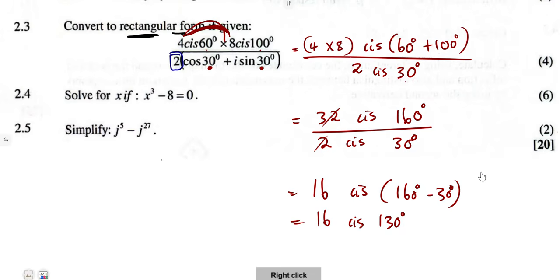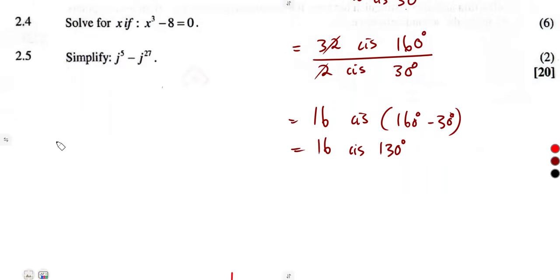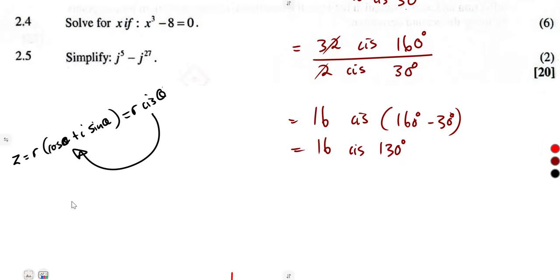Convert to rectangular form. Remember what I was presenting here: r cos theta plus i sine theta. We say it is the same as r cis theta. So we are converting it to this format. Our r is 16, so it's going to be 16 cos of theta. Our theta is the angle 130.